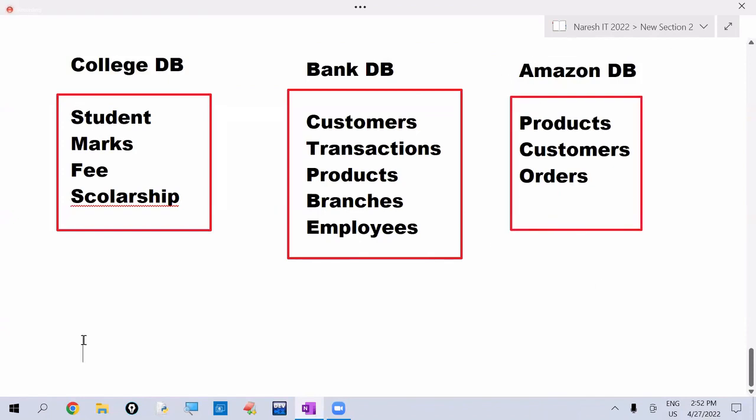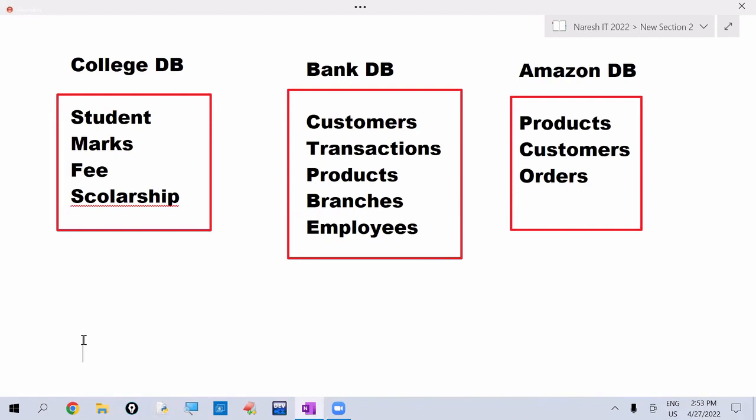So like this, you take any organization, for any organization, database is very, very important. They work with some database. Database means you can understand complete details about an organization. And for our personal usage also, we are maintaining our own database. Am I correct?